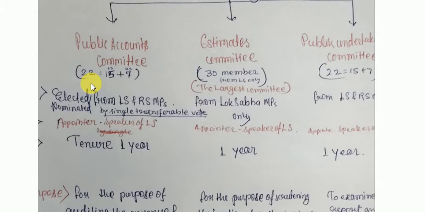This committee is appointed by the Speaker of Lok Sabha. If I talk about the tenure of the members of this committee, the tenure is 1 year. Means they will have to perform their task for 1 year, right?